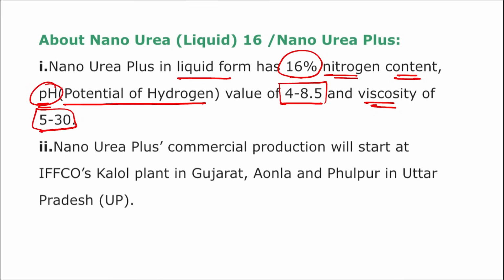This pH value tells us about the acidity and basic level. Then this Nano Urea Plus commercial production will start at IFFCO's Kalol plant in Gujarat, and Aonla and Phulpur in UP, that is Uttar Pradesh. Correct. This Nano Urea Plus is an advanced formulation of Nano Urea, and it is basically to meet the nitrogen requirements for growing the crops.